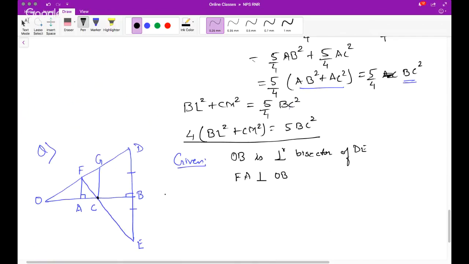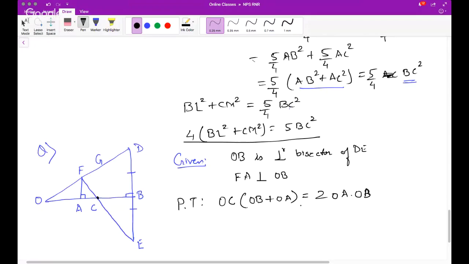You have to prove that. Okay, so this is not given. Prove that OC into OB plus OA equals twice of OA into OB.